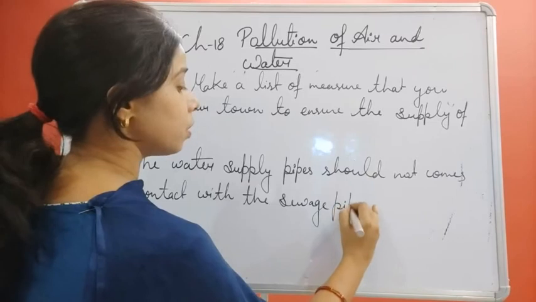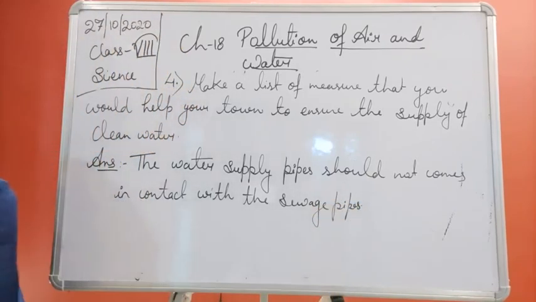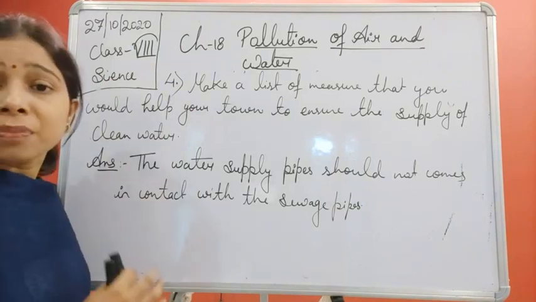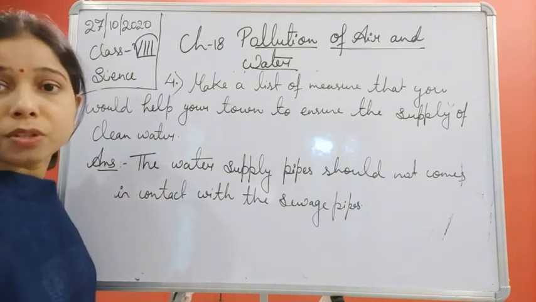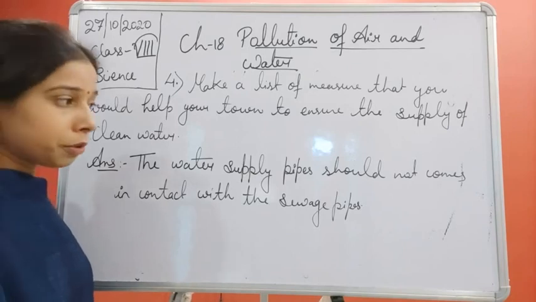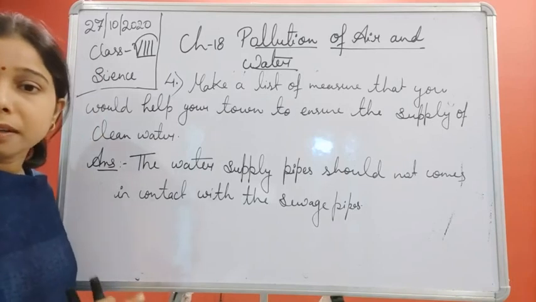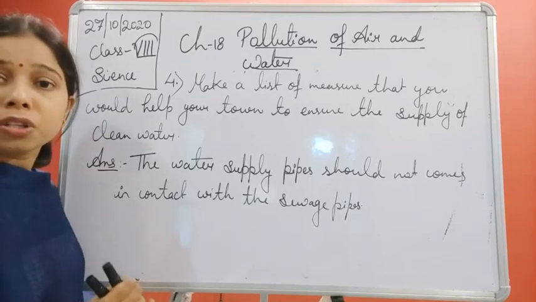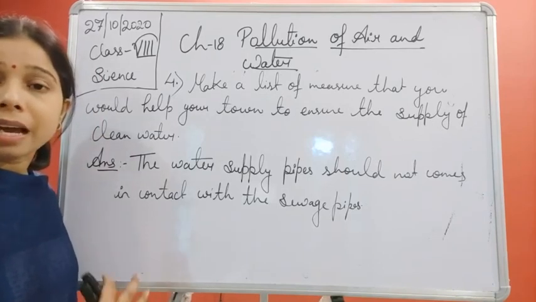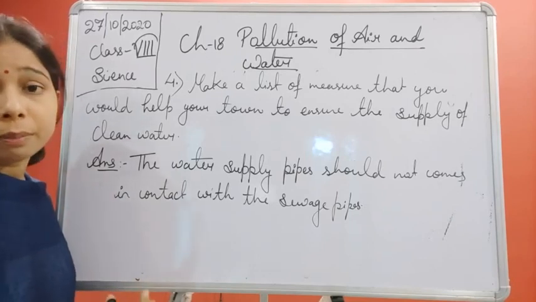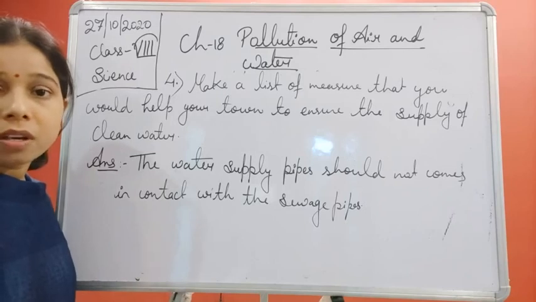So you see, students, these are the different measures that a person can take if he or she is a member of a municipal body, municipal corporation. They can take care that proper chlorination of the water is occurring, and for that he or she should make chlorine tablets available so that the water gets easily purified and is free from germs.